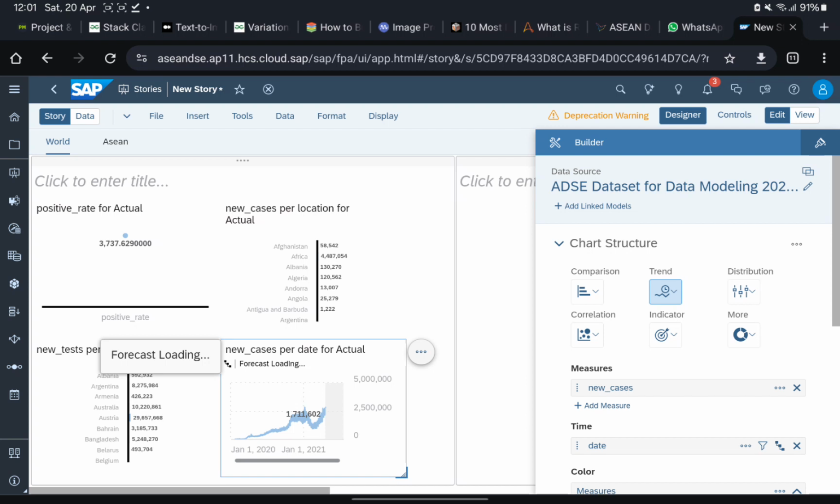Right here, I have done the forecast as well. As you can see here, if you want to delete it, just click this Cancel, and then the forecast will be deleted. Has everyone done until the forecast?